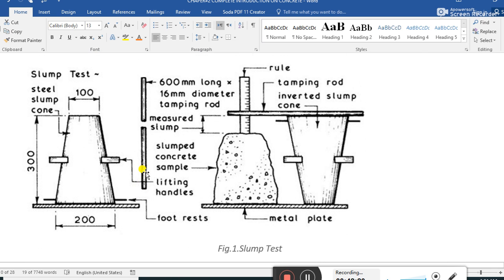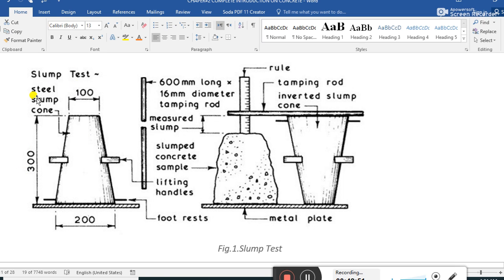Guys, in my previous video I completely discussed the slump cone test. This is the apparatus for the slump cone test. The bottom of the cone is 200 millimeter, the top of the cone is 100 millimeter, and the height from the plate to the top of the cone is 300 millimeter, equal to 30 centimeter.